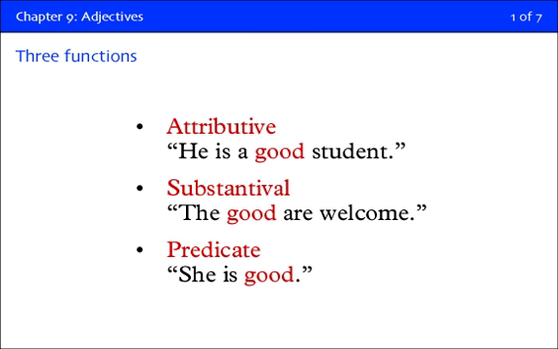An adjective can function as an attributive, which means it simply modifies another word. It gives an attribute to the word. He is a good student. Good is an attributive adjective that is giving an attribute or telling you something about the noun it modifies, namely student.